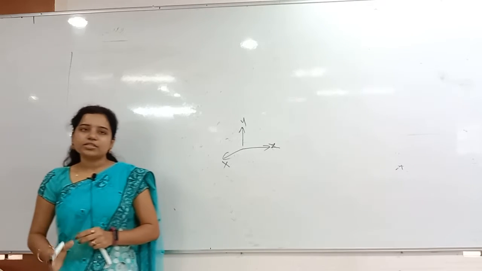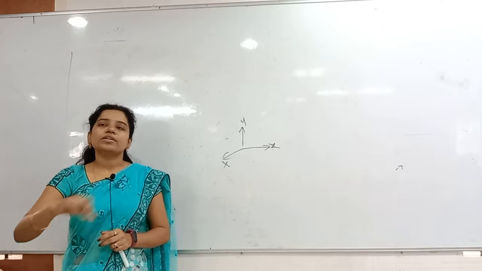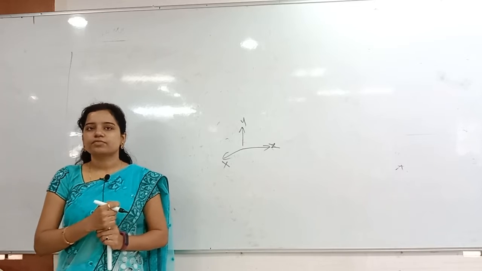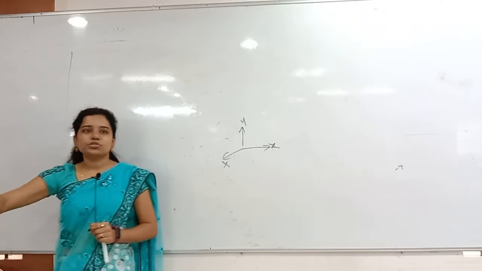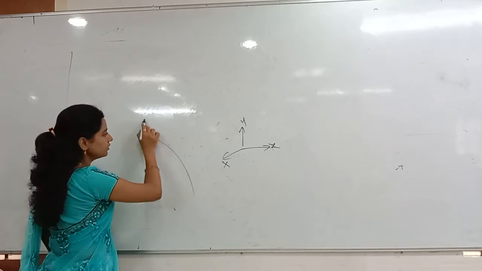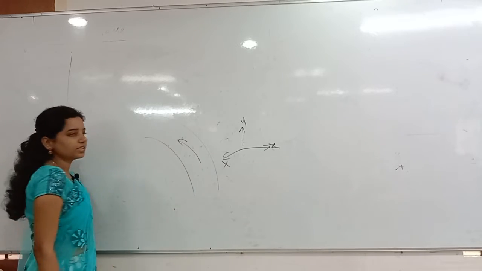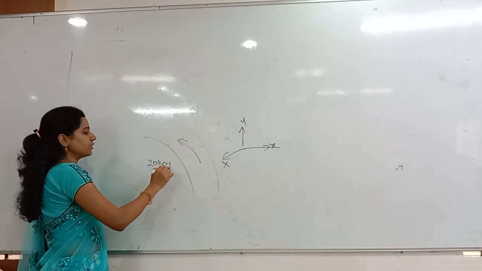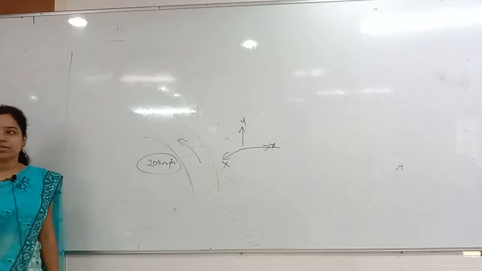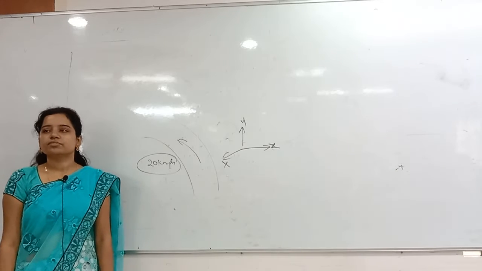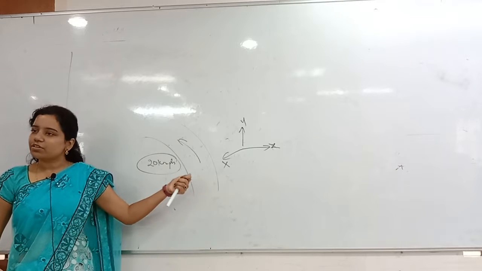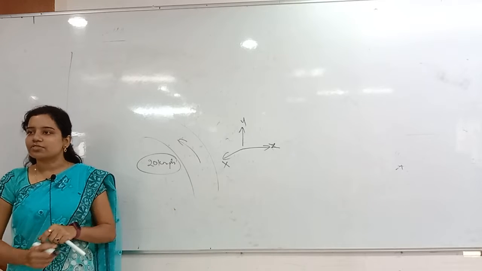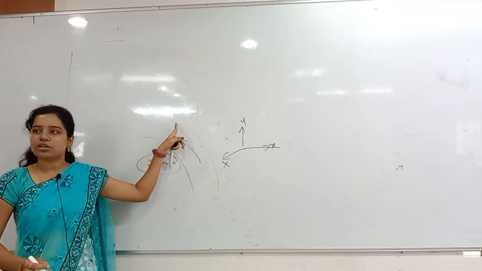Whenever the car is taking a turn with a constant speed, is that an inertial frame or non-inertial frame? The car takes a U-turn in this direction with a constant speed. Let me take the speed as 20 kilometers per hour only. Inertial frame or non-inertial frame? That is non-inertial. Even though you might think that the speed is constant, so that is uniform motion, so that it is an inertial frame. But does the direction of velocity change or not?